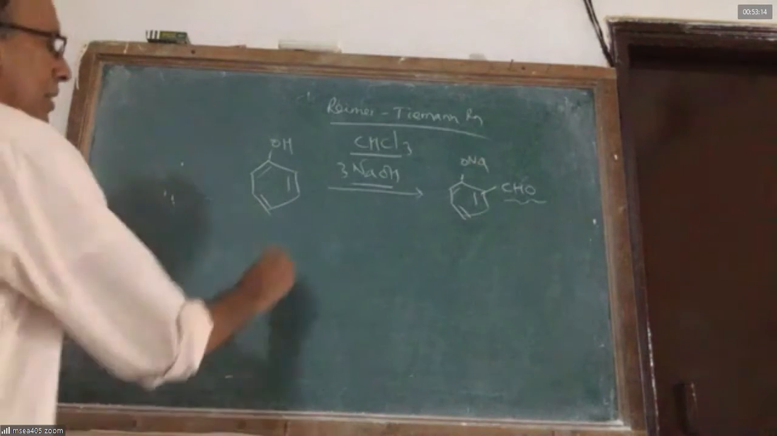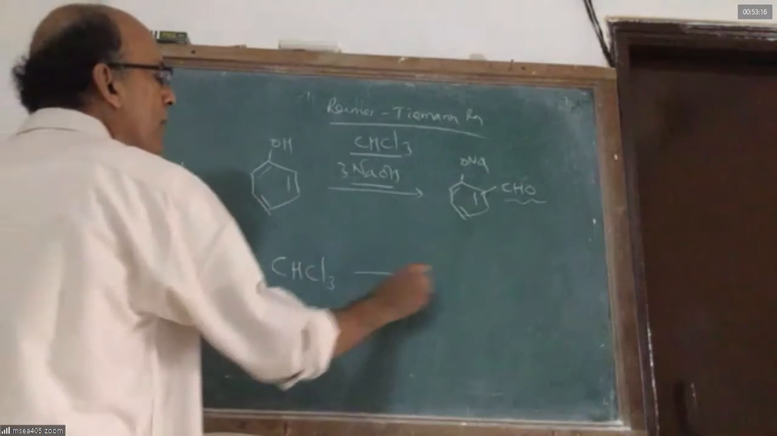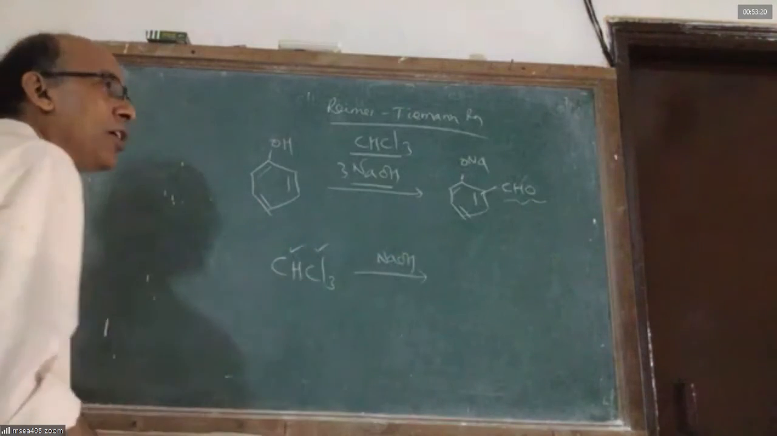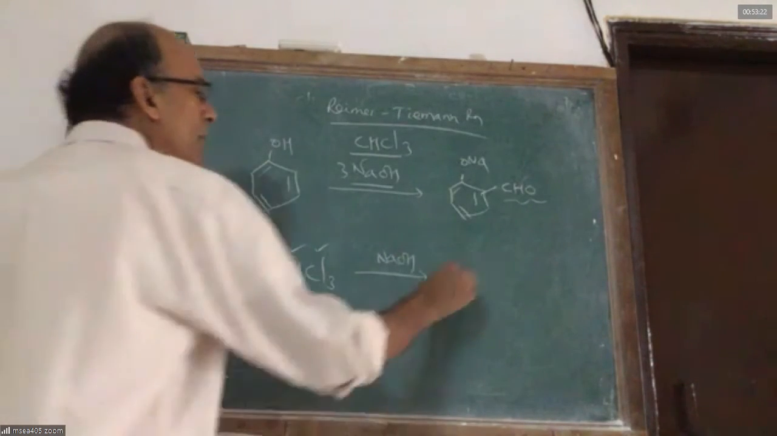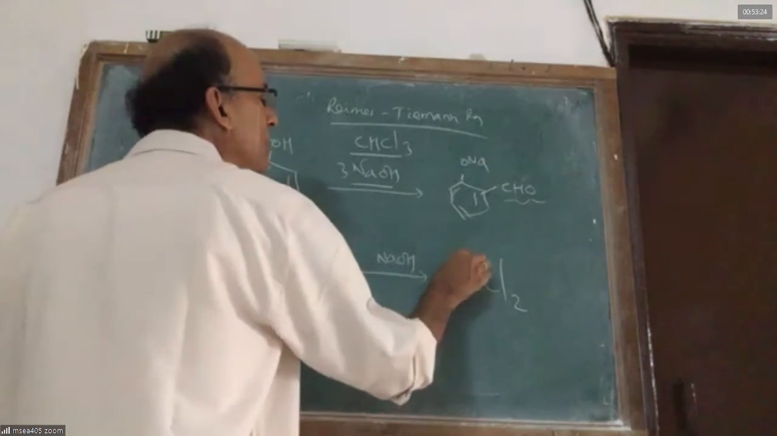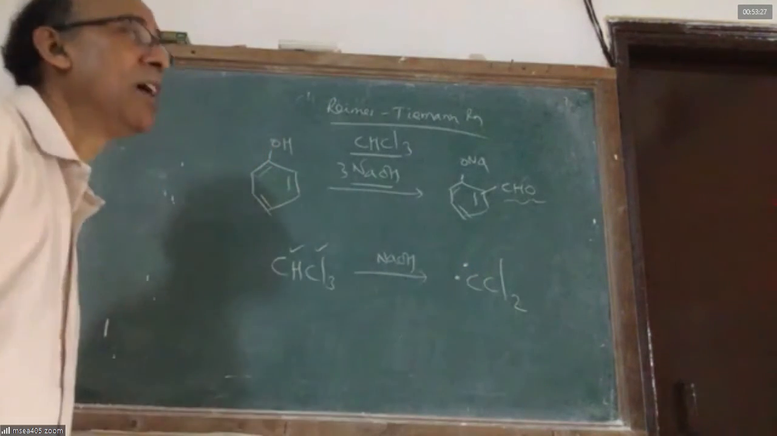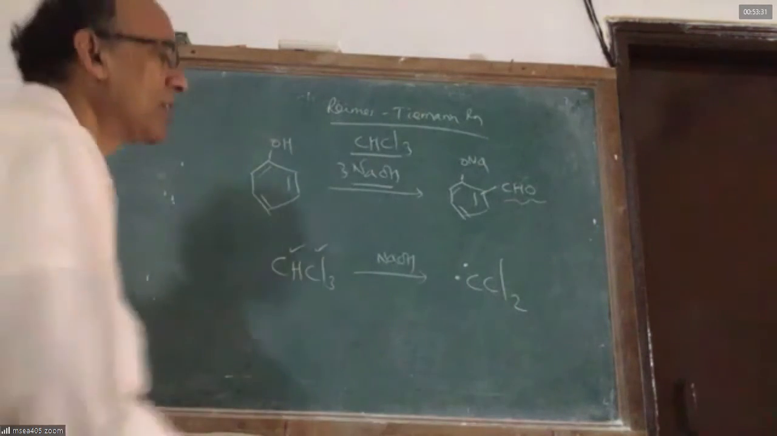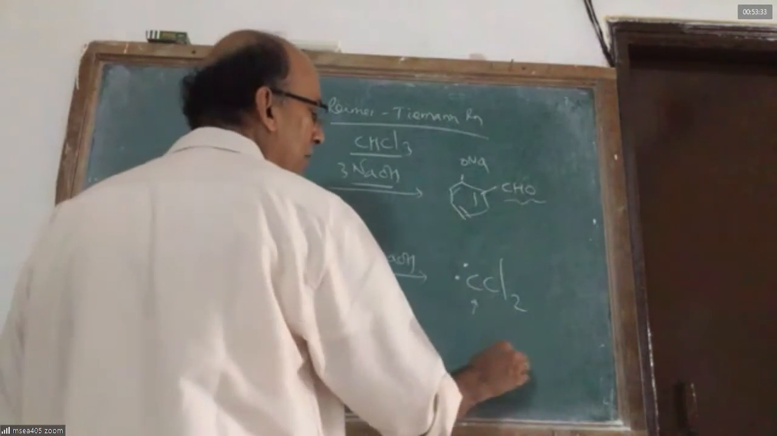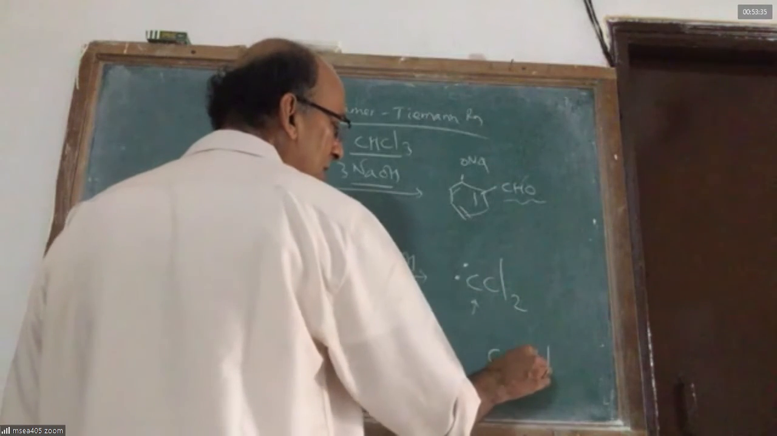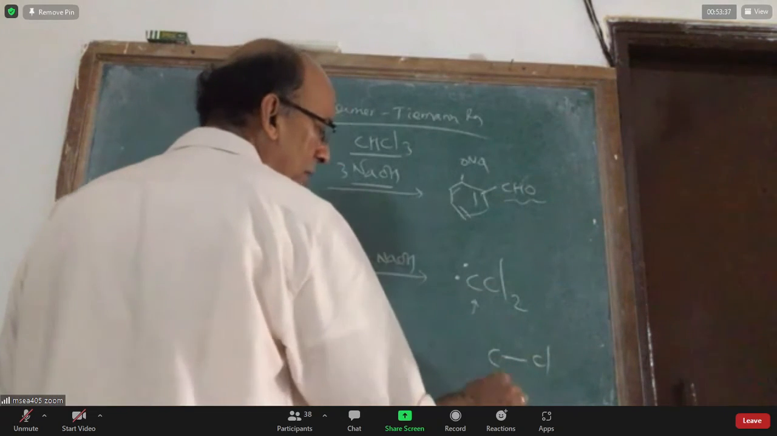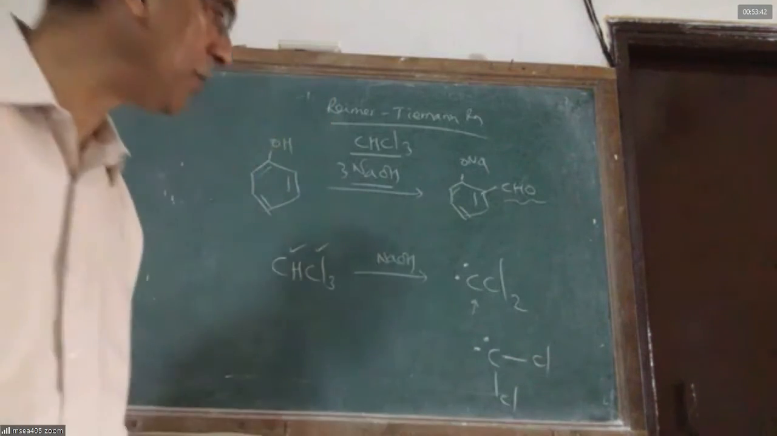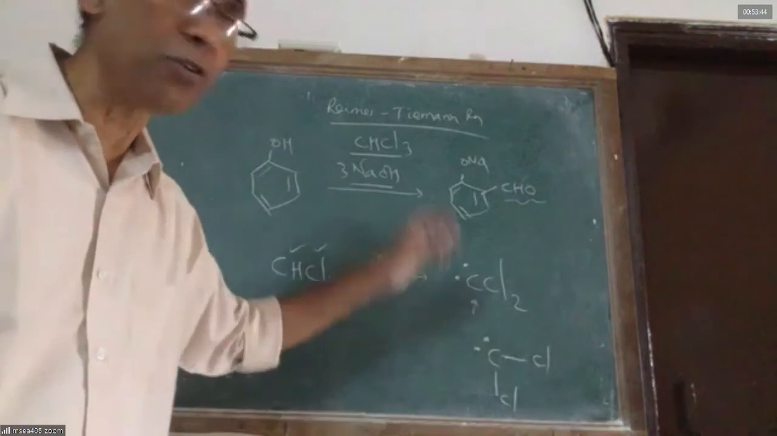In Reimer-Tiemann reaction, the chloroform first reacts with NaOH. One of the Cl and hydrogen are removed from it as HCl. As a result, you get CCl2 with 2 electrons on the carbon. The total number of electrons the carbon has in dichlorocarbene is the bond between C and Cl, 2 electrons, the bond between C and Cl, 2 electrons, and 2 extra electrons. Total how many electrons are there around the carbon in dichlorocarbene?